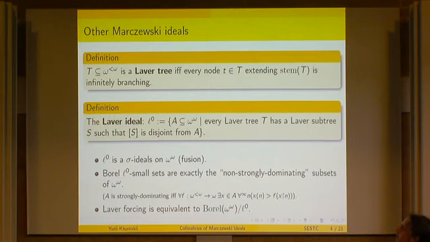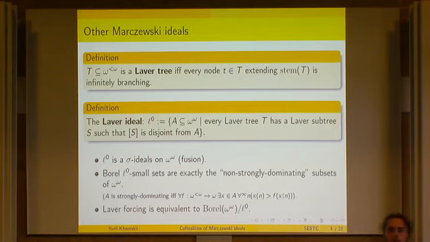And finally, a Laver tree. It's a tree that has a stem, and beyond the stem, everything is infinitely branching. The Laver ideal is defined analogously for Laver trees. And again, this is a sigma ideal. Borel sets coincide with the so-called non-strongly dominating ideal. It's a slight strengthening of the dominating family.